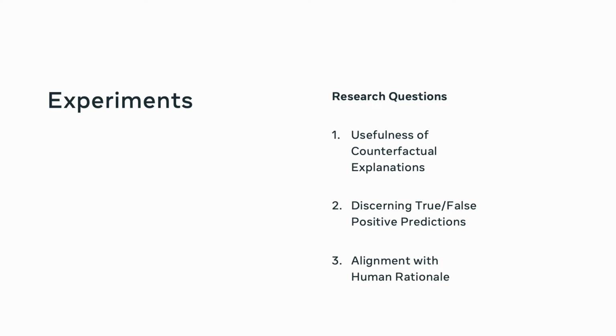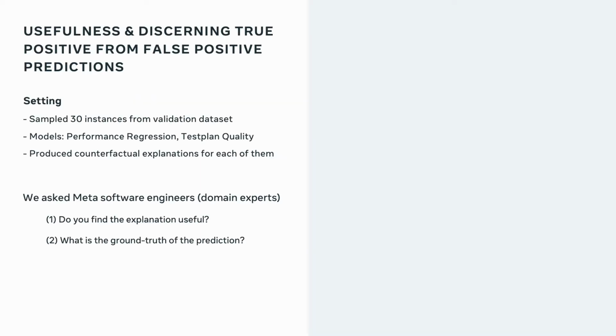In the first set of experiments, we asked Meta engineers whether they find a certain explanation useful, and whether they can discern the true positive from the false positive predictions. We do this by sampling 30 instances from the validation set of two models, namely performance regression detection and test plan quality prediction, and we produce counterfactual explanations for each of them.